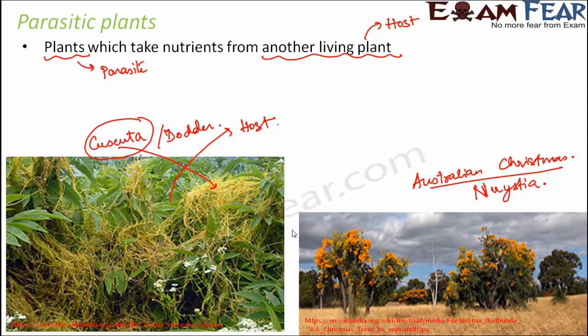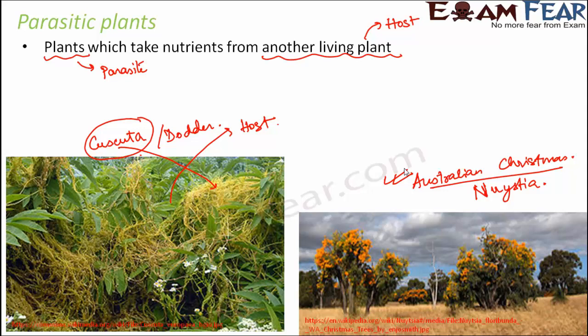But that means they are capable of photosynthesis, they can prepare their own food, but still they maintain parasitic root connections with other plants to exploit their water supplies and obtain water from them. So even though they are capable of preparing their own food, they still want to steal food from other plants. Since they are stealing food from other plants through their root connections, that means they are parasites.